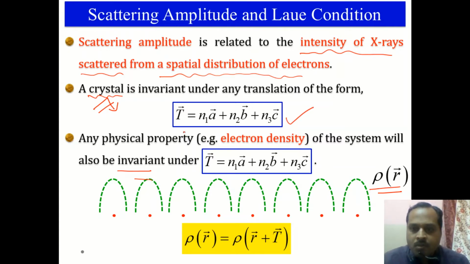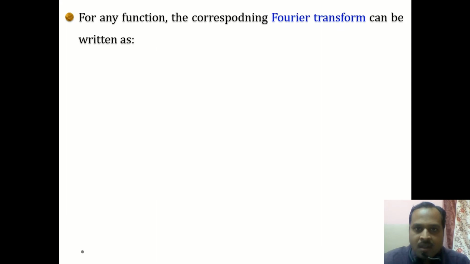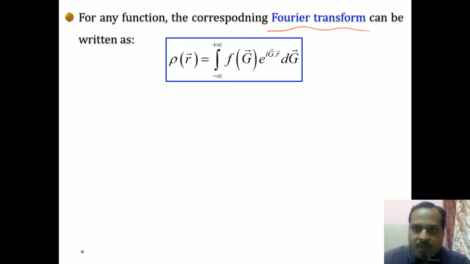Now we know that any function, not only the electron density, can be expressed as the corresponding Fourier transform. So how to write the Fourier transform of a function? This is the way to write it. Here rho of r is the real space quantity and f_G is the corresponding Fourier space quantity, together with a certain exponential factor.